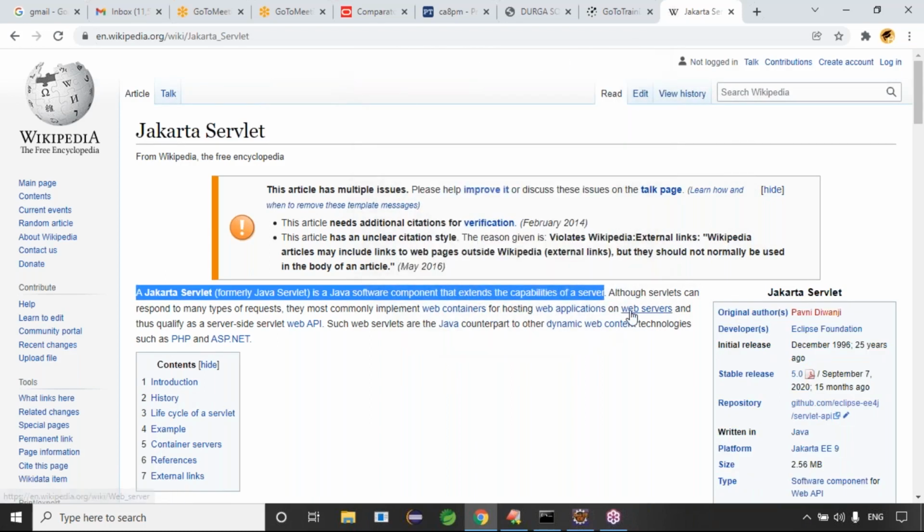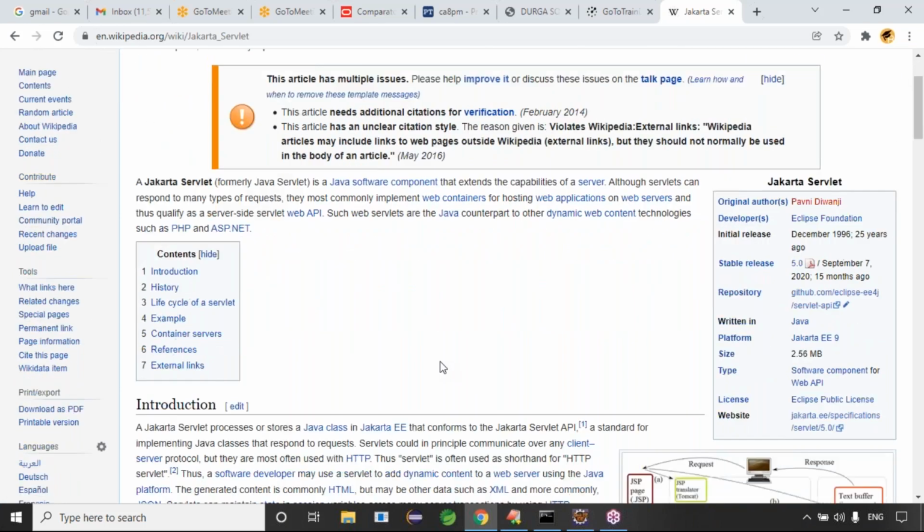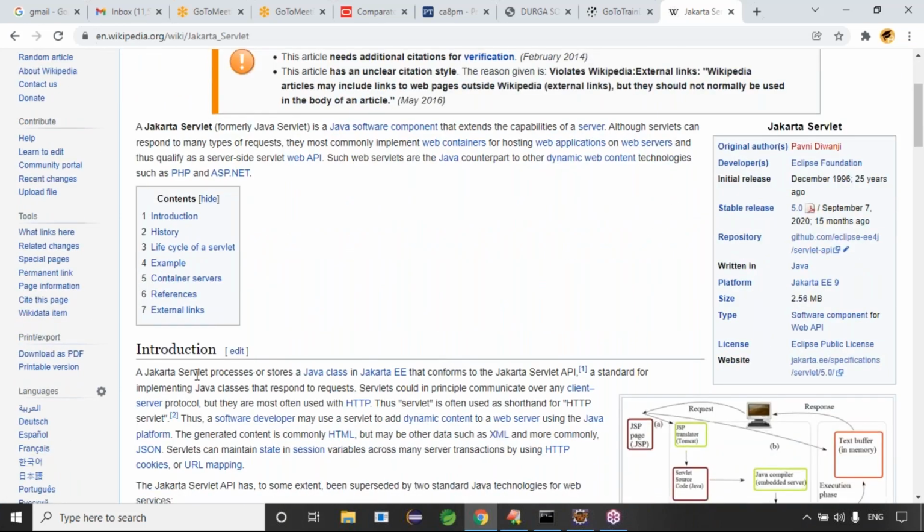Yes or no? All the servlets can respond to many types of requests. They most commonly implement the web container, hosting web applications on a web server, and a qualified server side servlet web API, right? It's fine, guys. Initially, a Jakarta servlet is a Java class in the Jakarta EE servlet API.